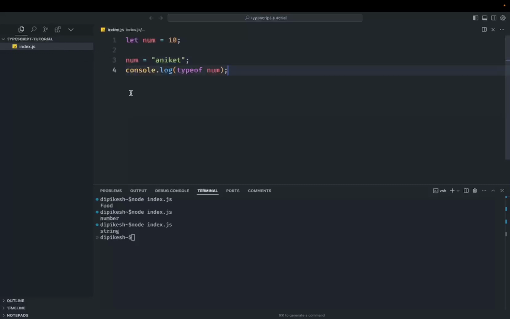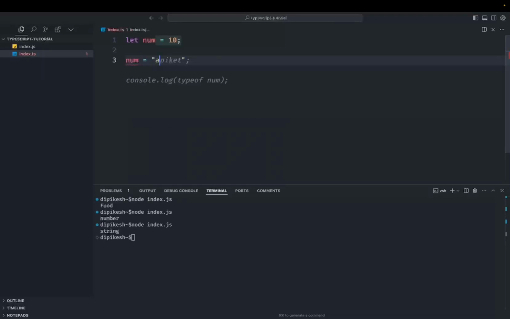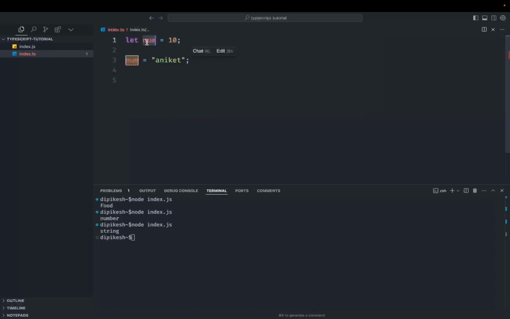But what if we do the same thing in TypeScript? So let's say index.ts, and we do this one, right? And let's say now I'm trying to assign a string to this number. You can clearly see that while writing this code, I am getting this error that type string is not assignable to type number. Why? Because you have already assigned a number to a variable, which makes the type of that variable a number. So now you cannot change it to a string.